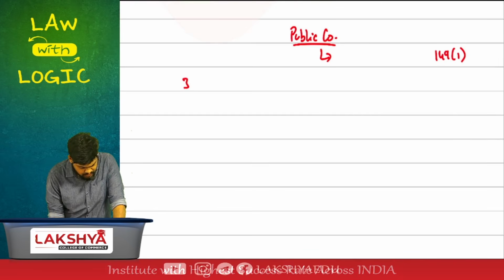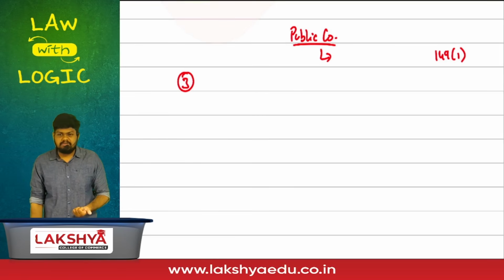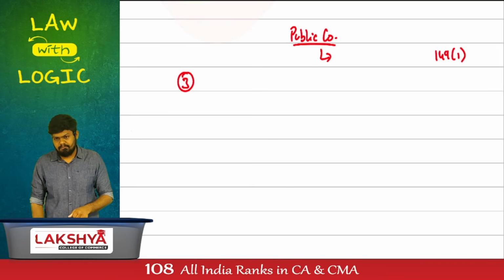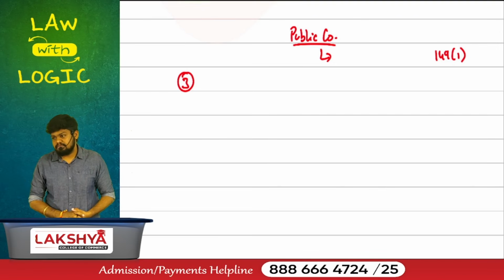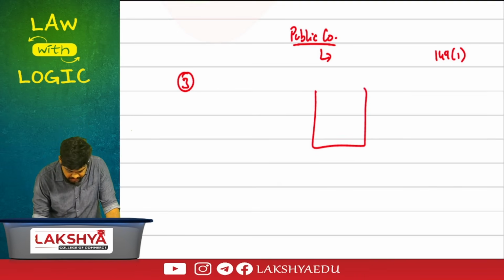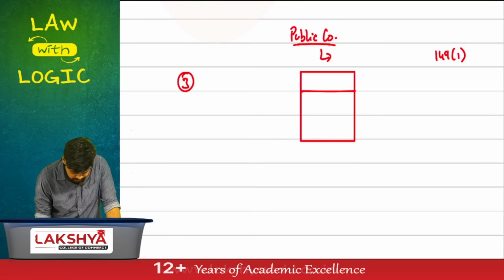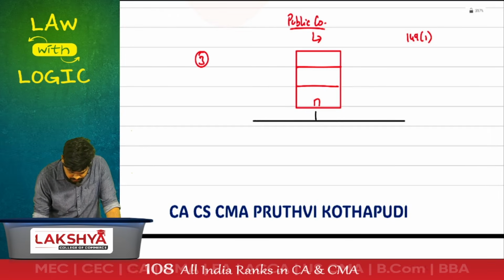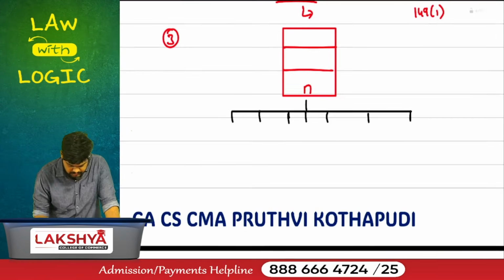Similarly, we also have number of members through section 3. We know these numbers already. For an OPC, minimum, maximum. Private company, minimum, maximum. We have seen this 200 in the restrictive clauses. Then for a public company, minimum 7, maximum. So assume that we are a public company. How many? We are a public company and we are having 7 members. Is it allowed? Yes. Say we have 7 members in the public company.